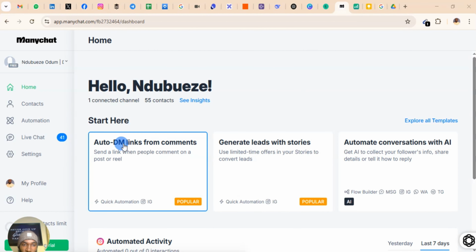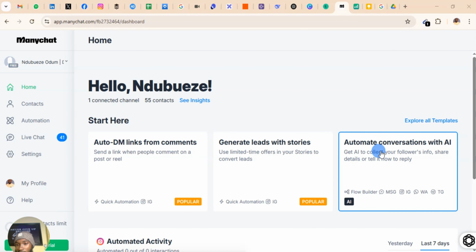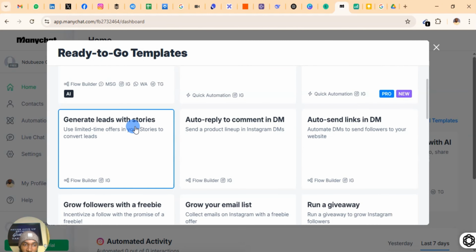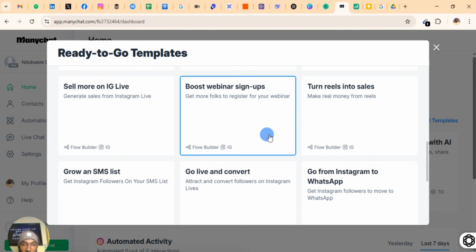You have auto DM links to comment. You have generally the stories for your Instagram story, IG story. You have automate conversion. Now there are a lot of templates, right? All these are templates of automations that you can use. Grow your YouTube. As you can see, you can get your YouTube subscribers via IG DM, right? So there are a lot of things you can do.